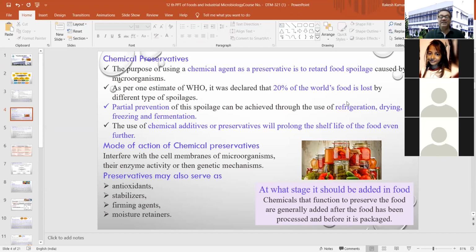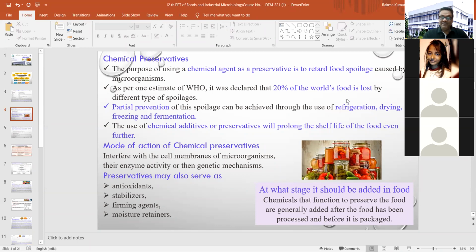So how it is affecting the growth of microorganisms and how it is working inside the bacterial cell. It is mainly because of the interference with the cell membranes of microorganisms, and it restricts the enzymatic activity, and then the genetic mechanism will be disturbed. And because of that, cell rupture will be observed in the system, and ultimately it will improve the shelf life of your food item.